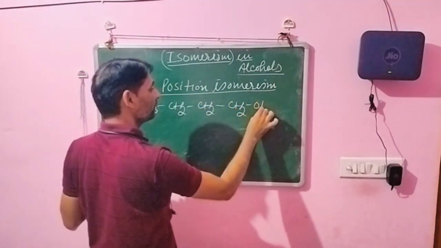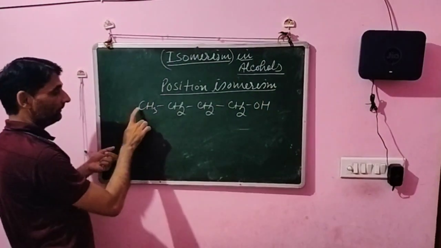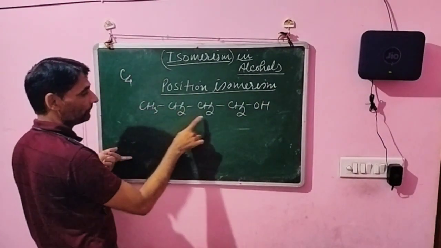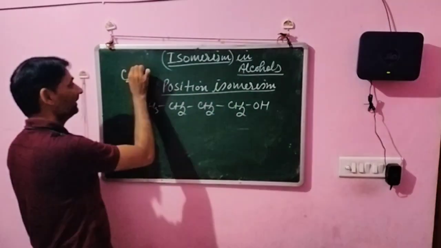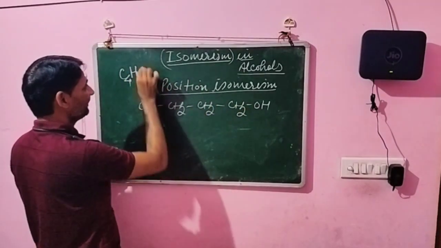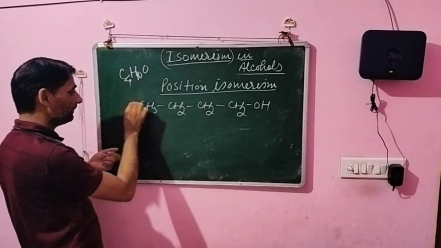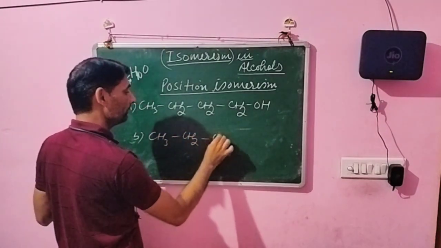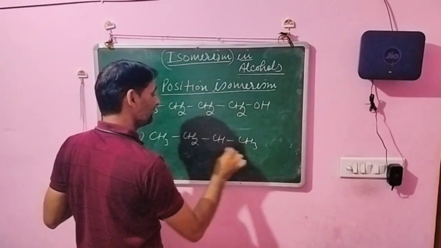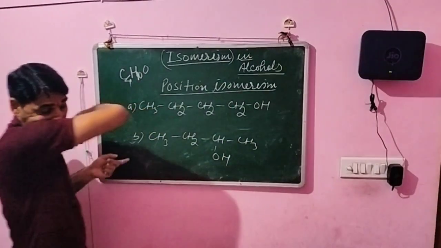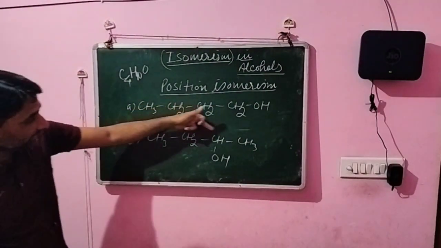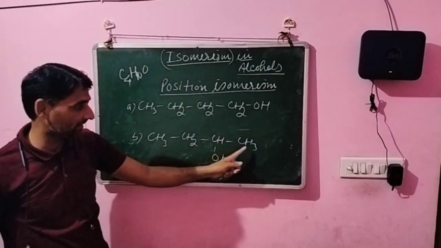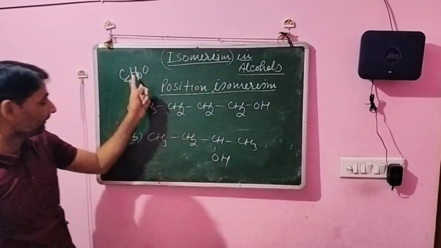CH2OH, this is the compound. 1 2 3 4, there are 4 carbon, how many hydrogen, 3 2 5 2 7 2 9 and 1 10, and oxygen that is 1. We write the next compound, that is CH3 CH2 CH CH3, here we write OH. All of you look here, 1 2 3 4, how many carbon are there, 4, 3 2 5 1 6 3 9 and 1 10, and how many oxygen, 1.